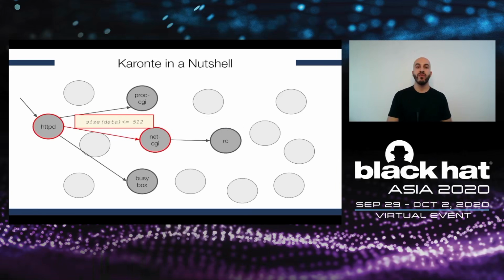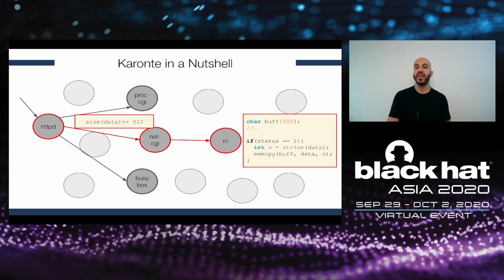We start from the border binaries, taint user input, and propagate constraints from one binary to another. In this example, we see that all these binaries share data that is up to 512 bytes, but in the very last binary of this path, this data is copied into a buffer that is only 500 bytes. So in this case, it leads to a buffer overflow. I know that this is probably not super clear yet.